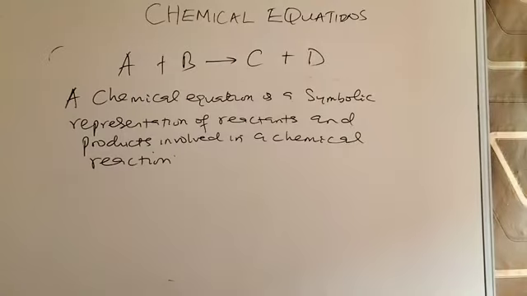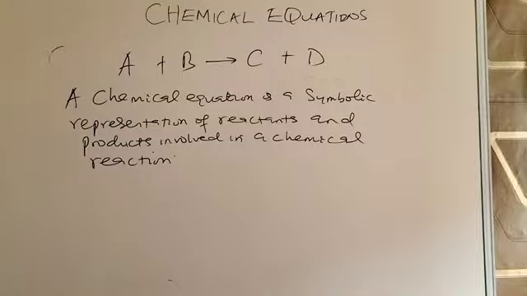So a chemical equation is a symbolic representation of reactants and products involved in a chemical reaction. So that is what is meant by a chemical equation.